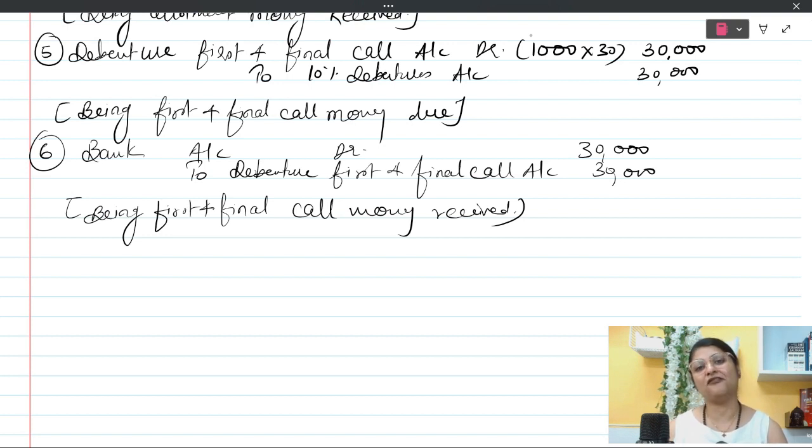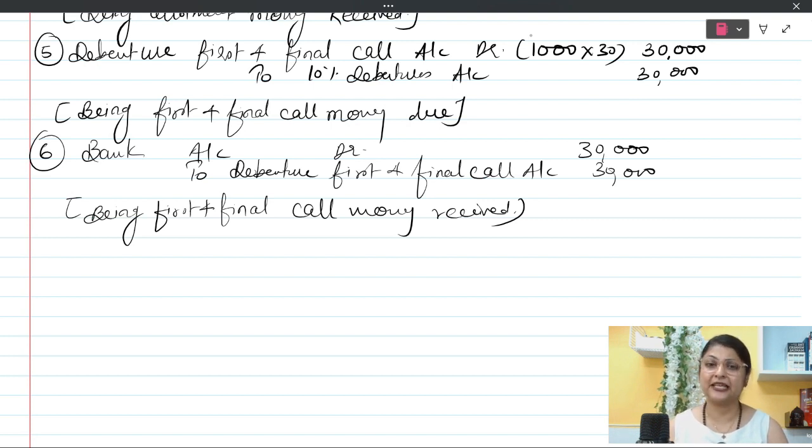So at the end, what do we see? Only 2 accounts are open now or remained open. That is bank account and 10% debenture account. Rest all accounts which we opened, application, allotment, first and final call, they were just raised and written off. Why? Because they were temporary accounts. Just for receiving the money, we had opened those accounts. I hope students you have understood how to pass the journal entries for issue of debentures at par.